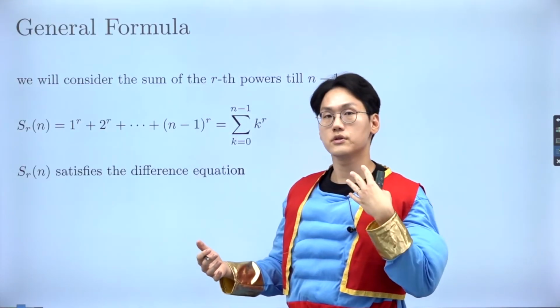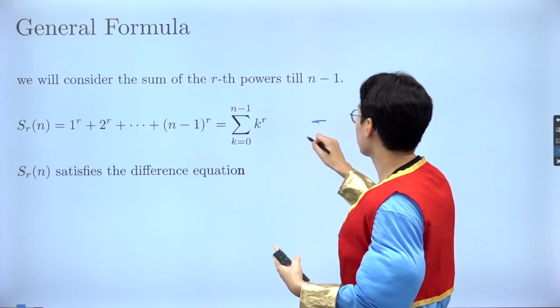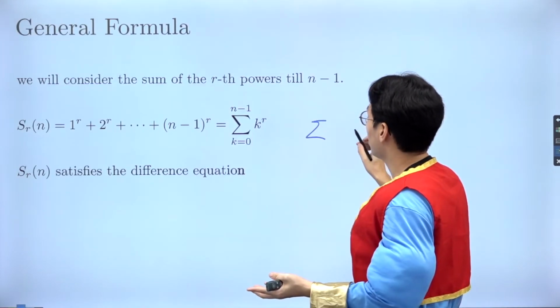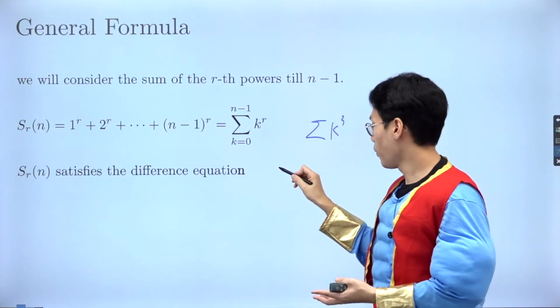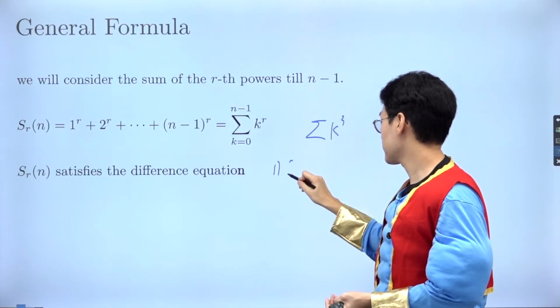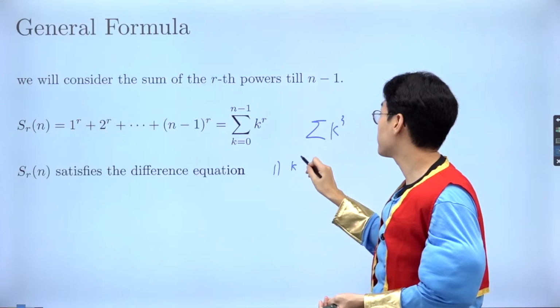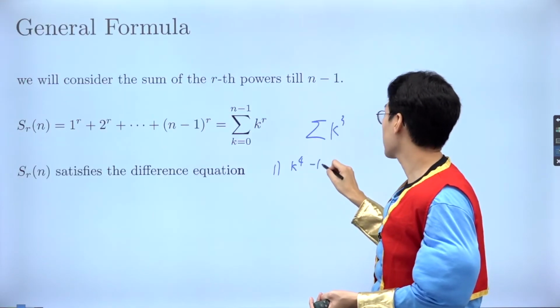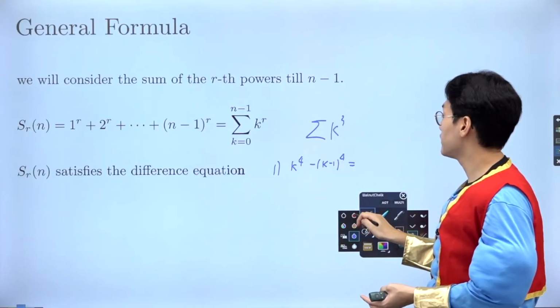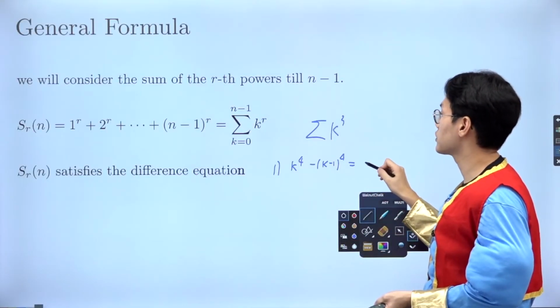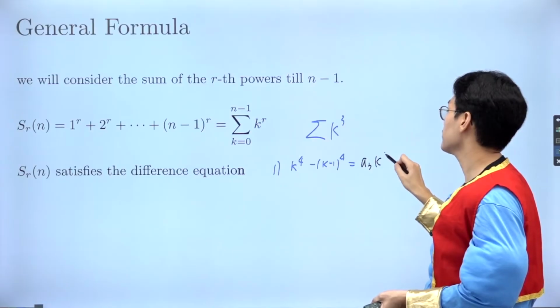For example, let's say that I want to do sigma k to the power of 3, right? Then the first thing I'm going to do is work with k to the power of 4 minus k minus 1 to the power of 4. So as you can see, this is going to get rid of the k to the power of 4 term, so it's going to be some terms with k cubed and so on.